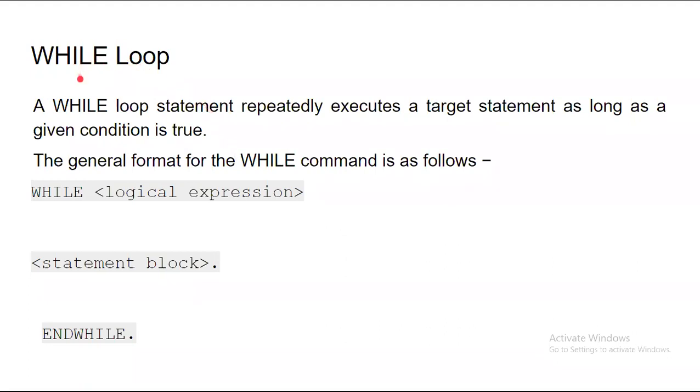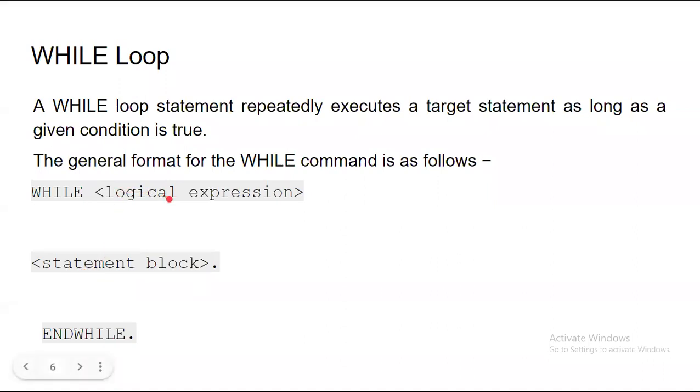See, first the while loop. I have already said a while loop statement repeatedly executes a target statement as long as a given condition is true. Please remember, it executes all the target statements. Now who are the target statements? Those written in that while loop. Here you can take the example of the statement block. These we can say are the target statements.